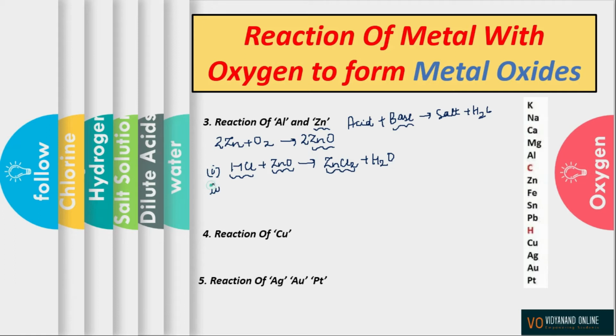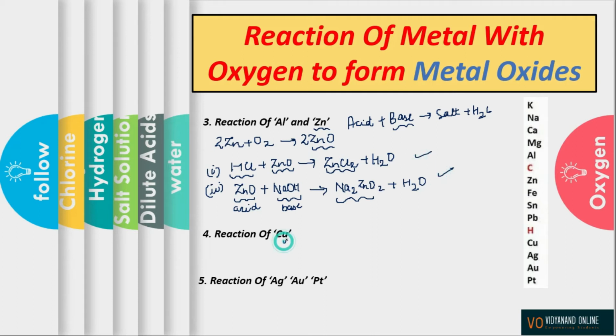Now the second case, when zinc oxide reacts as an acid. So zinc oxide reacts as an acid with sodium hydroxide. When they react with each other, it forms sodium zincate, which is Na2ZnO2, and again this is a salt, along with the formation of water. So here we have proved that zinc oxide shows both acidic as well as basic behavior.